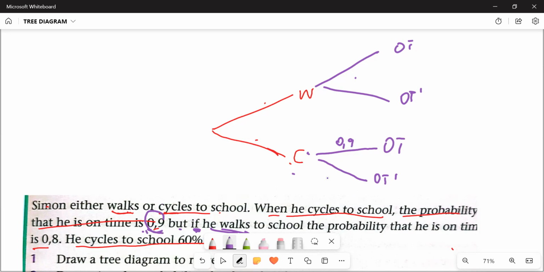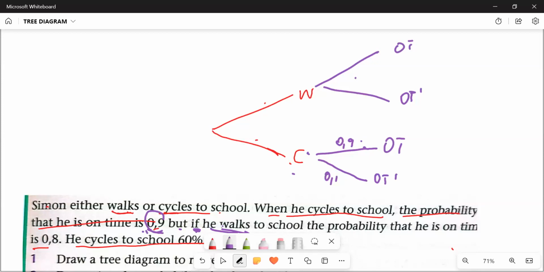What is going to be not on time if he cycles? This one is going to be 0.1. How do you get 0.1? On time and not on time are complementary and mutually exclusive. So if I add this one and this one, they're supposed to give me what? Does it make sense? Okay.